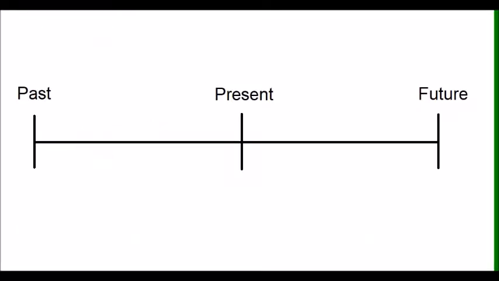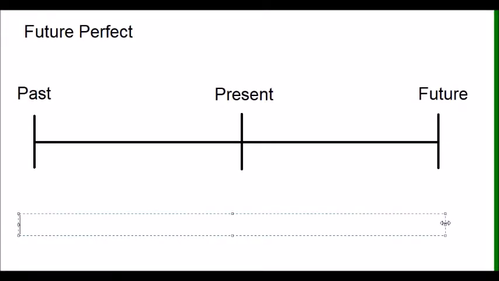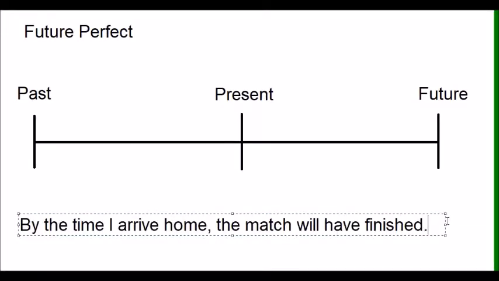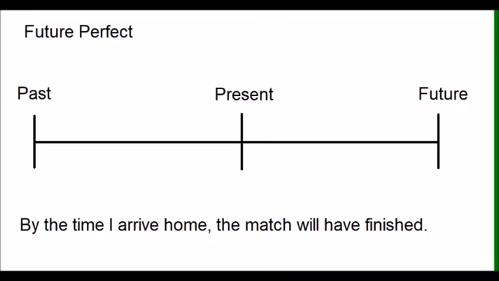Finally, let's take a look at the future perfect. When we use the future perfect, we want to say that something will be completed by a particular time. So for this example, let's use the sentence, by the time I arrive home, the match will have finished. So for this situation, we are talking about something that happens in the future. So let's say by the time I arrive home happens around here. Okay, that's when I arrive home. So I'm saying by the time I arrive home, the match will have finished.